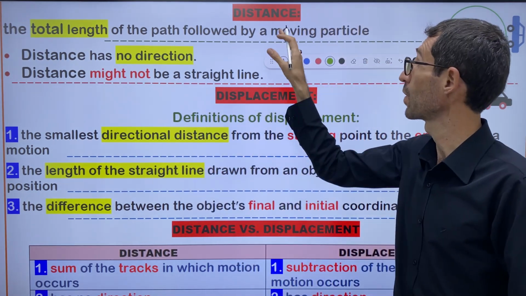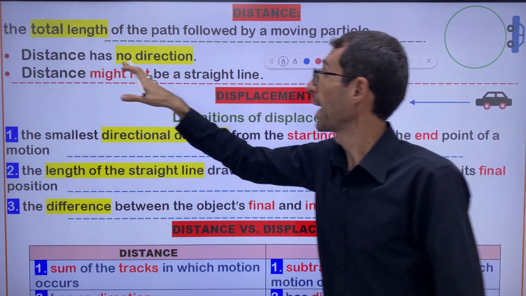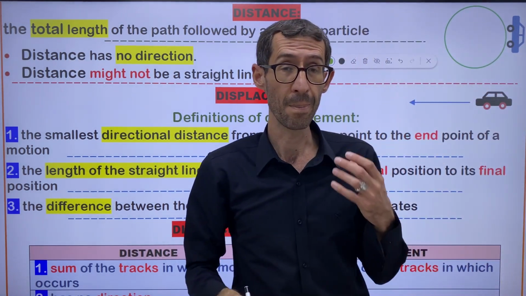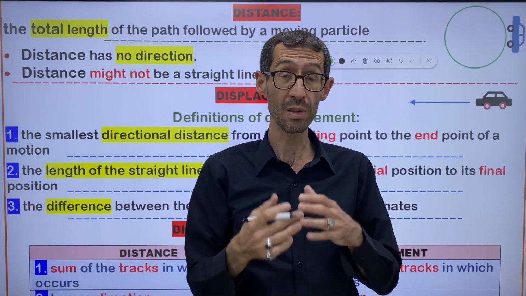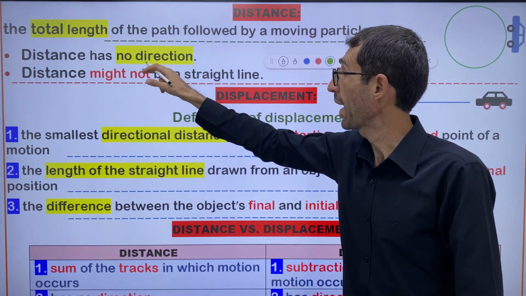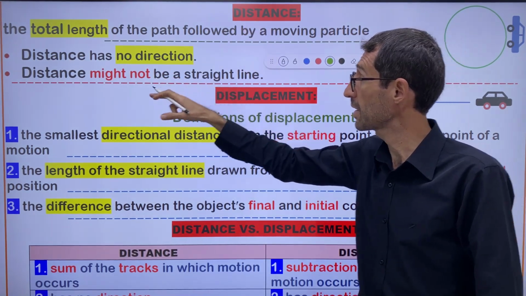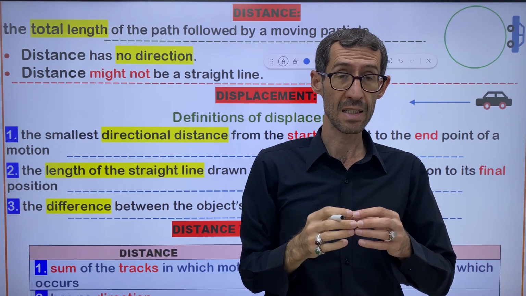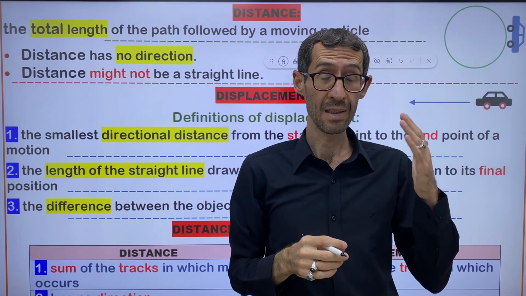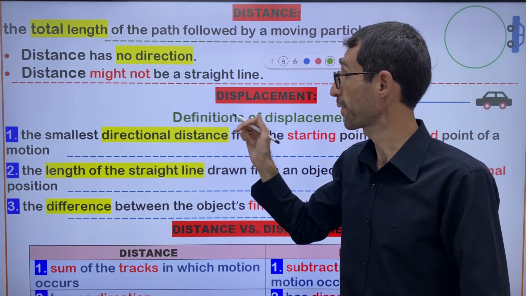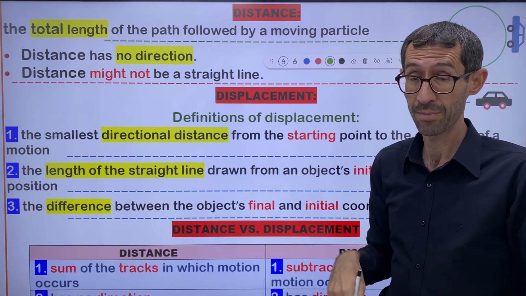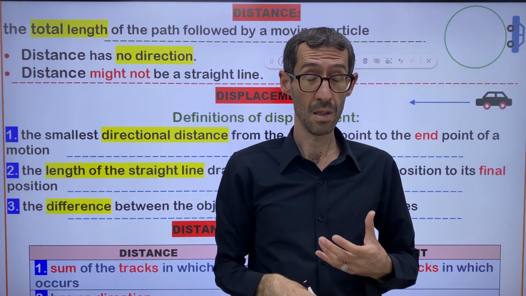Let me read the definition of distance for you. It's the total length of the path followed by a moving particle, or a moving object. This is called distance. We have two notes here regarding distance. The first note: distance has no direction. Distance is a physical quantity that has no direction. The second note: distance might not be a straight line. Sometimes distance is a straight line, sometimes not.